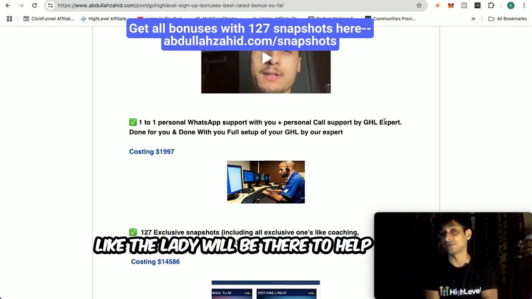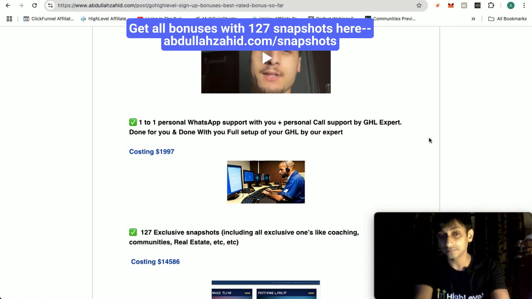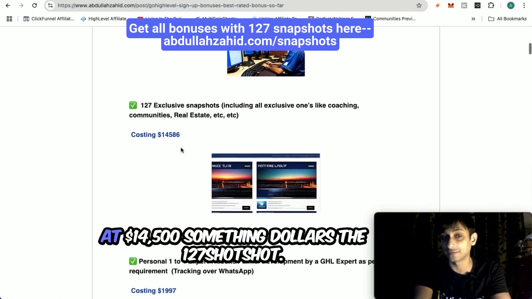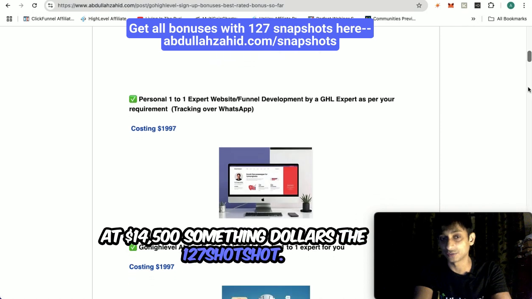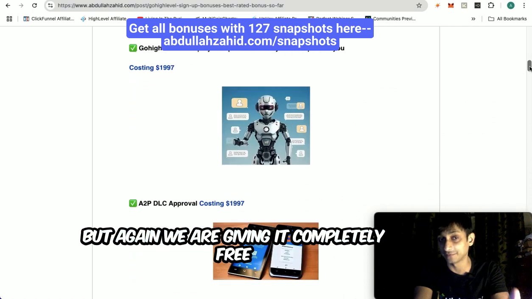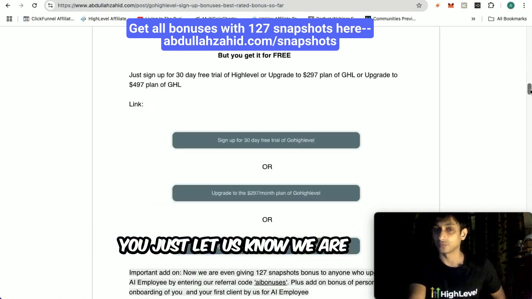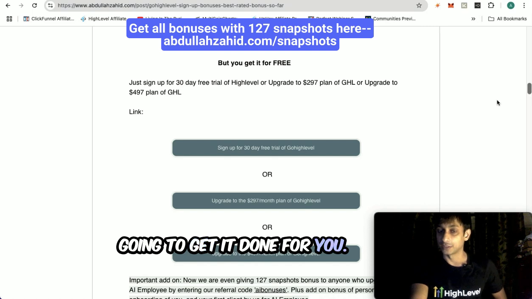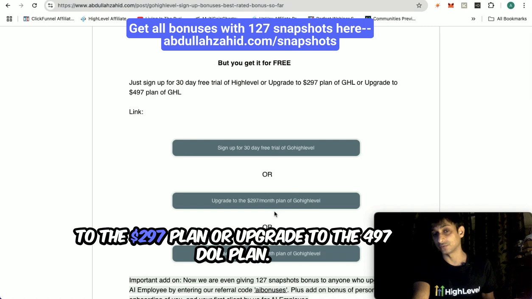The lady will be there to help you with the setup and guidance until you are satisfied with the support. And again, the 127 snapshots are valued at around $14,500, but we are giving them completely free, as well as the website development. If you want it, just let us know and we are going to get it done for you. So you have so many options, guys. Either sign up for the 30-day free trial, or upgrade to the $297 plan, or upgrade to the $497 plan.